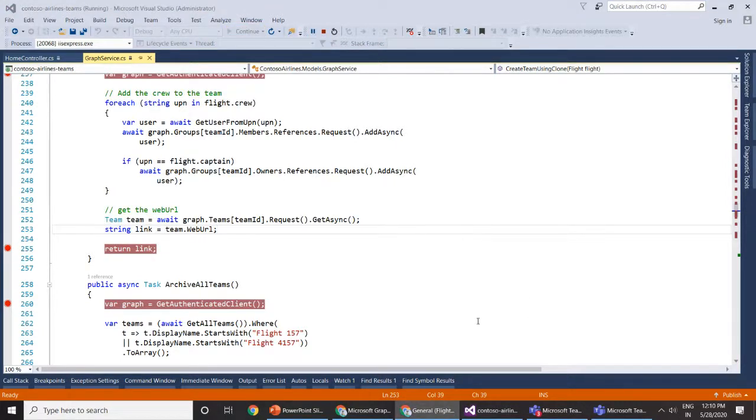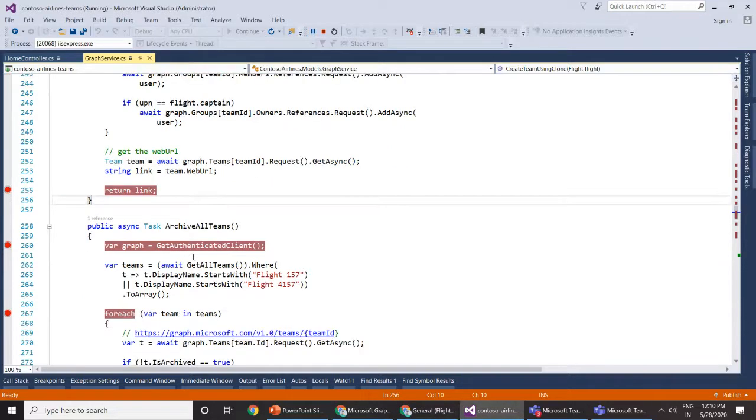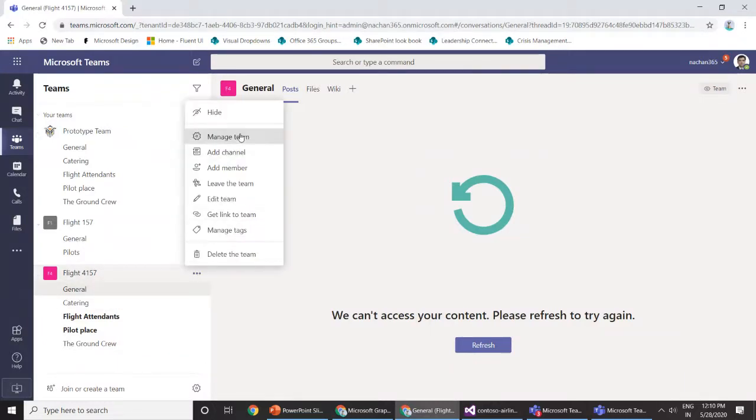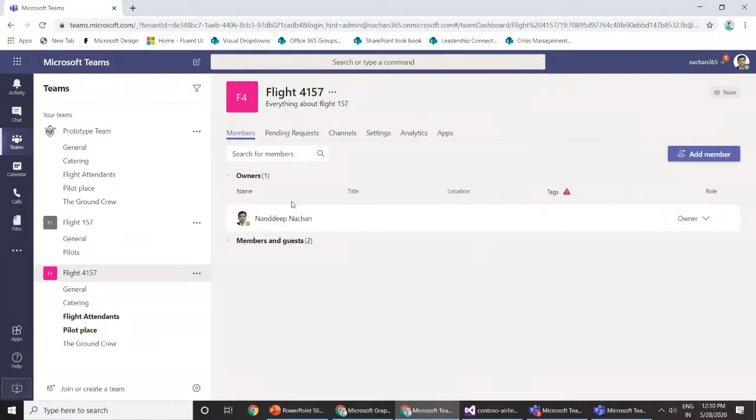Okay, so it has run through, I guess, and once I come back to my teams, we have this entire team cloned from the prototype team. And if I go to manage team, we have those members.